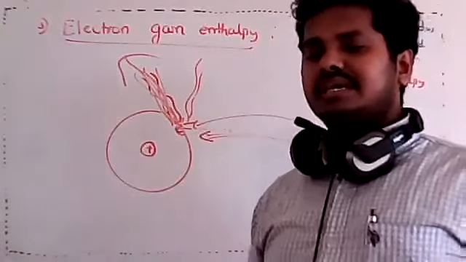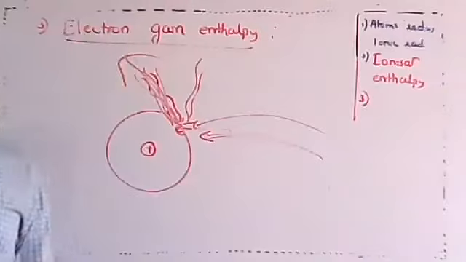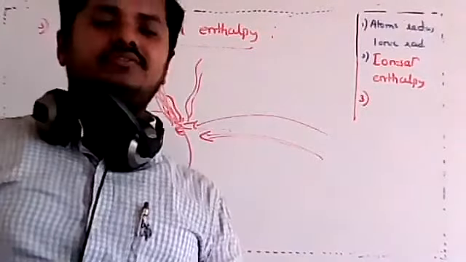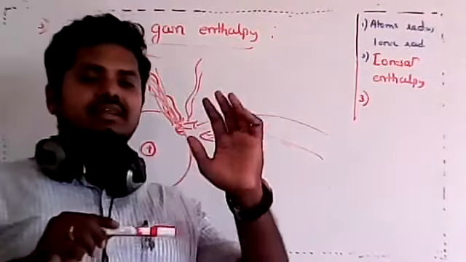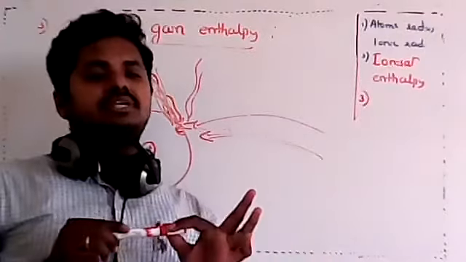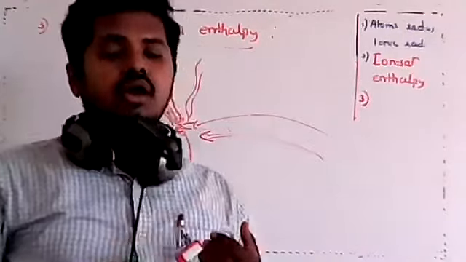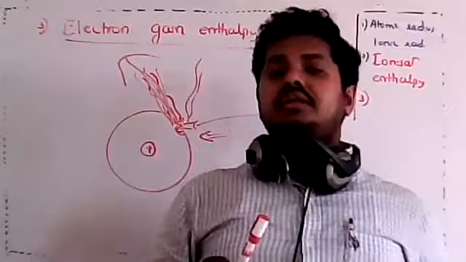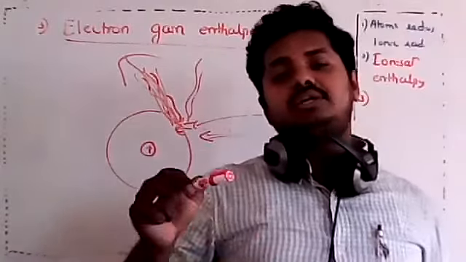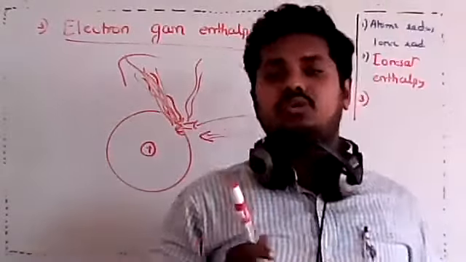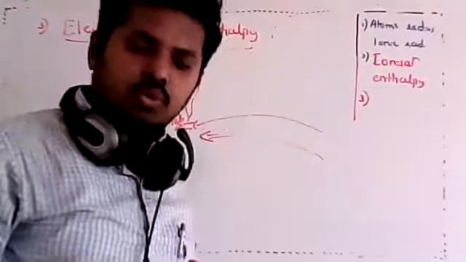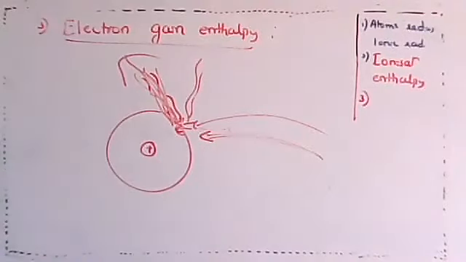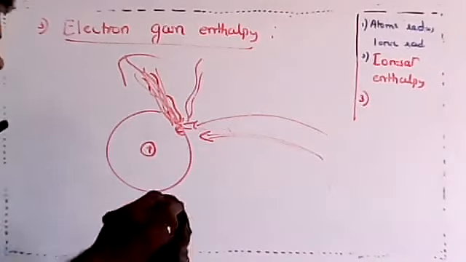Dear students, is that clear? So these two definitions are both okay. It is the amount of energy released when an electron is added, that is okay. Or it is the change in the energy when an electron is added to an isolated gaseous atom. That is also electron gain enthalpy only. Both are the same, both are okay, but the second definition would be much better. So I'll write the definition.